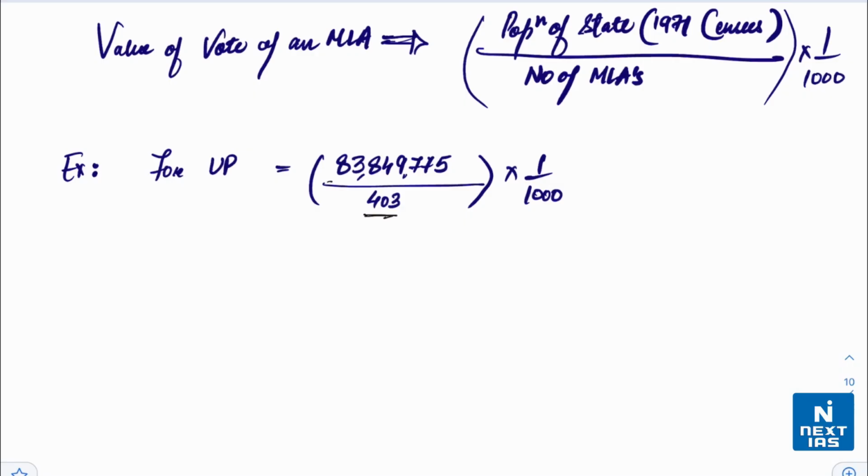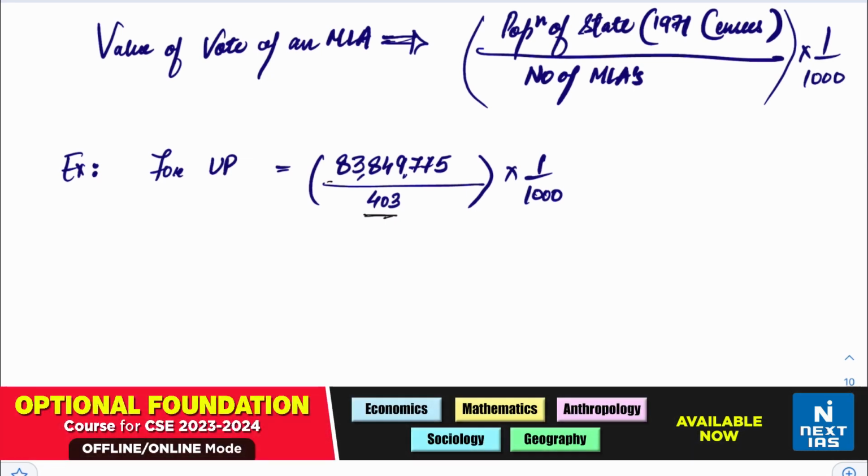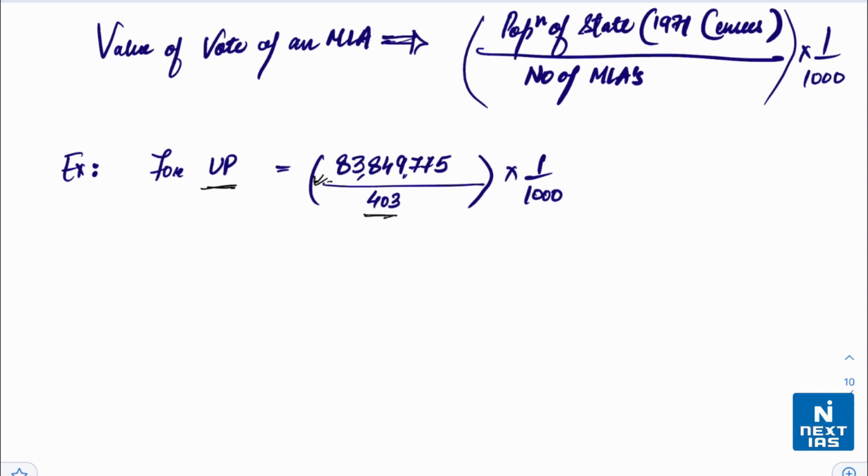For example, to calculate the value of vote of an MLA in UP, we have the population of UP as per the 1971 census. Then this is divided by the number of current sitting MLAs, that is 403, and this number is further divided by 1000. So this gives us a number equal to 208. Therefore, the value of vote for an MLA in UP is 208.